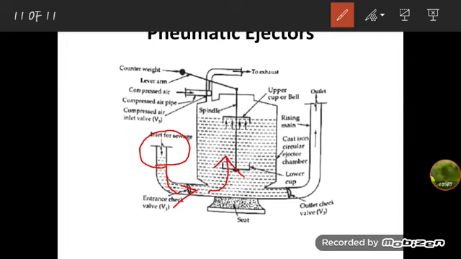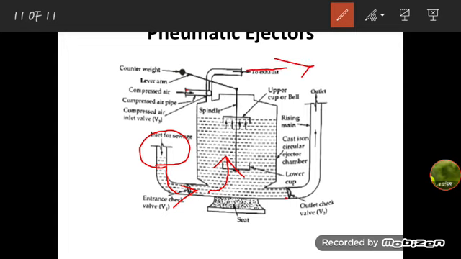As the wastewater level in the chamber rises, the air from the chamber escapes through the exhaust.